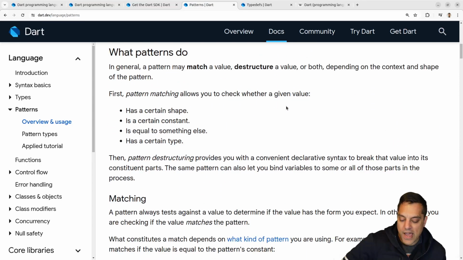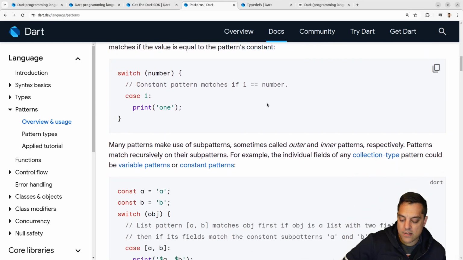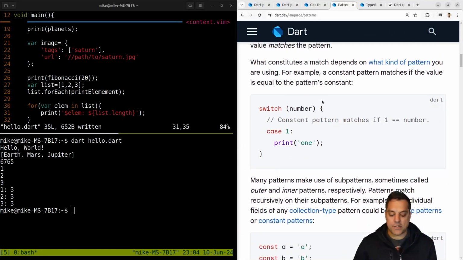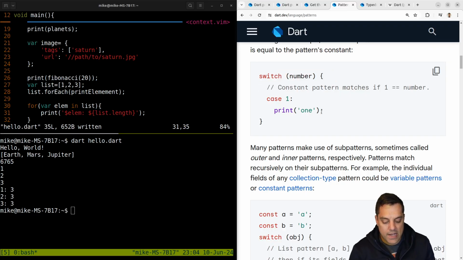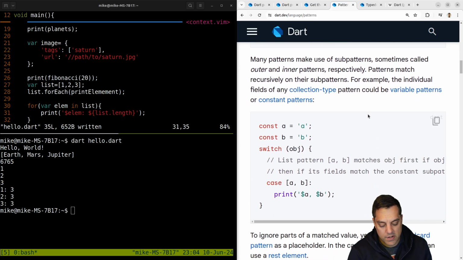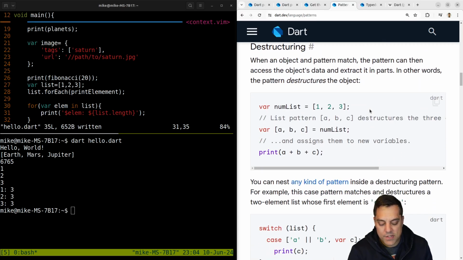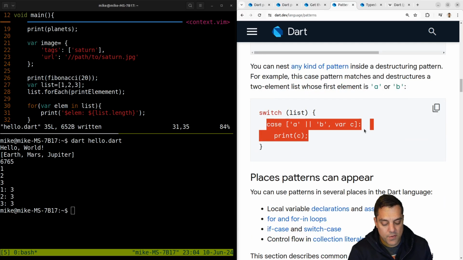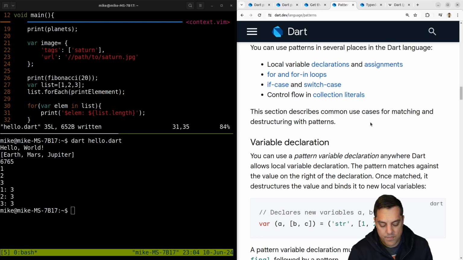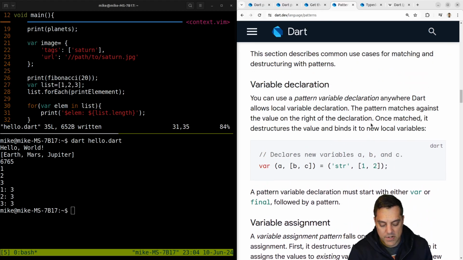So let's see how to do patterns in a language like Dart here. And let's actually try to code one of these. Okay, so we've got switch here, constant pattern. Okay, 1 prints 1 here. So they just do this with switch statements. I mean, that's pretty nice. That's familiar. Just trying to see some different examples.